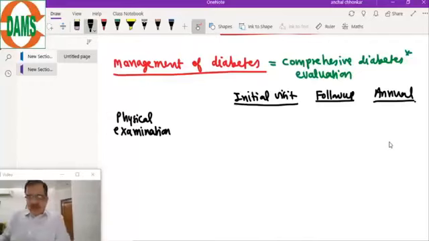The physical examination will consist of checking of blood pressure. Essential. Blood pressure is essential. So it is done at every visit: initial visit, follow up visit, and the yearly. Follow up visit is usually 3 to 6 months.